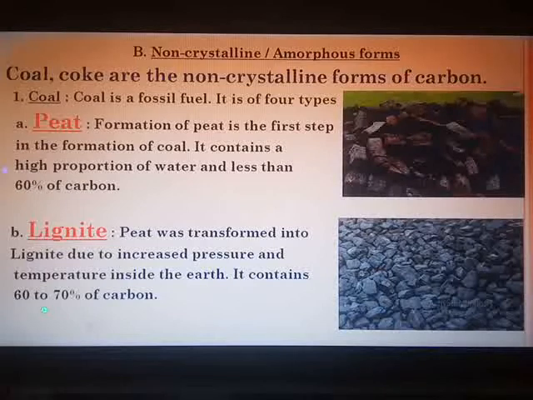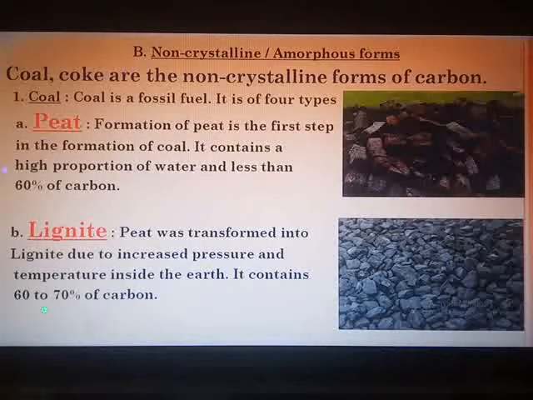When you hear the word coal, I don't have to explain much about it. You know that it is a fossil fuel giving us a large amount of heat energy on burning. What does coal contain? It contains carbon, hydrogen and oxygen. Also, it contains nitrogen, phosphorus and sulfur.